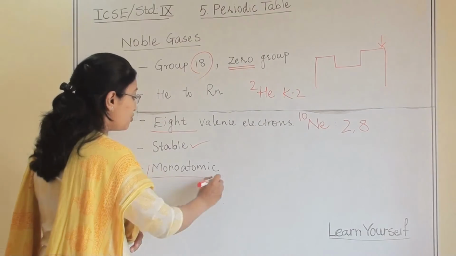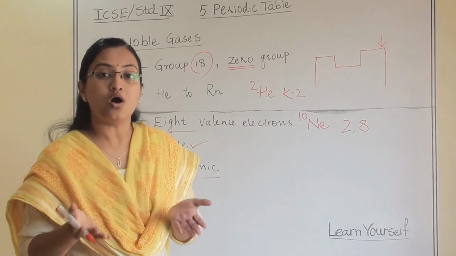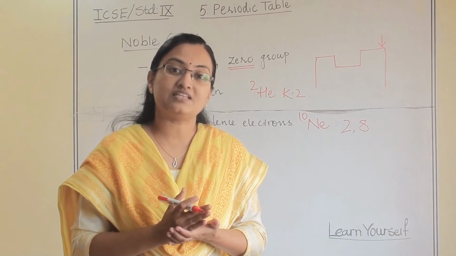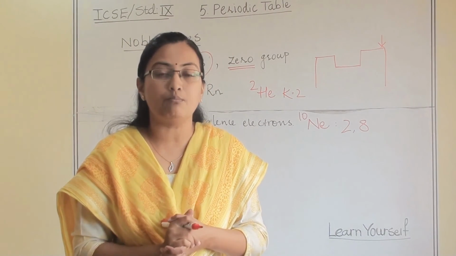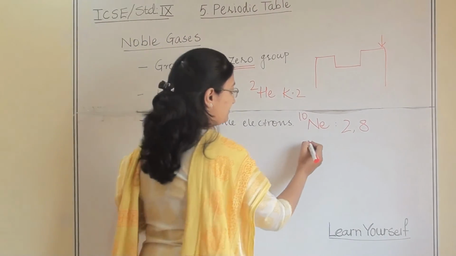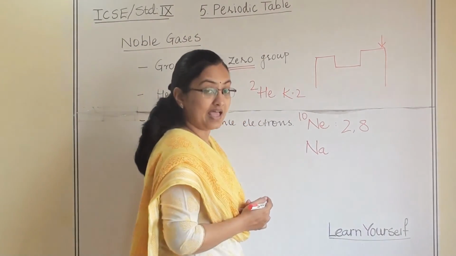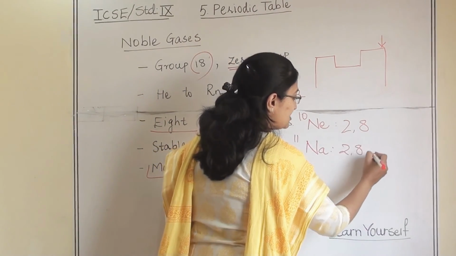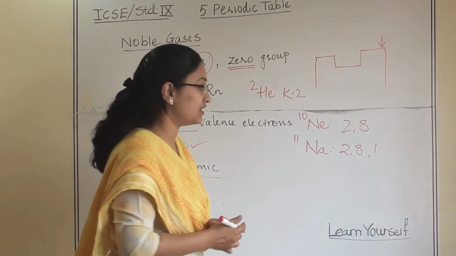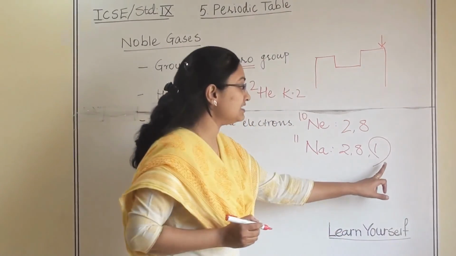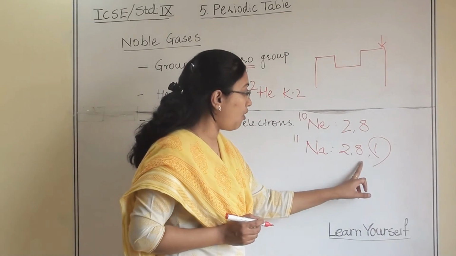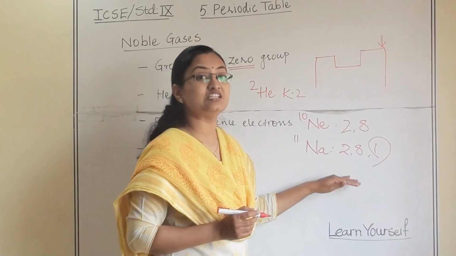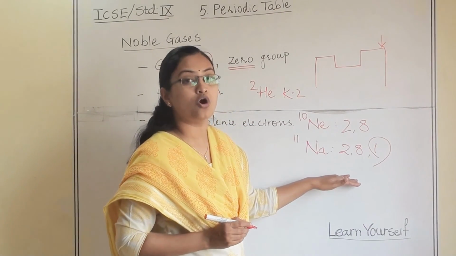And they are monoatomic. Since they don't need any other element to help them become stable, they will not form any compound. For example, sodium. Sodium is an alkali metal. It has 11 electrons, and its electronic configuration is 2, 8, 1. It requires either 7 electrons or it needs to donate 1 electron. Because of this reason, it is not stable and it will go for compound formation.